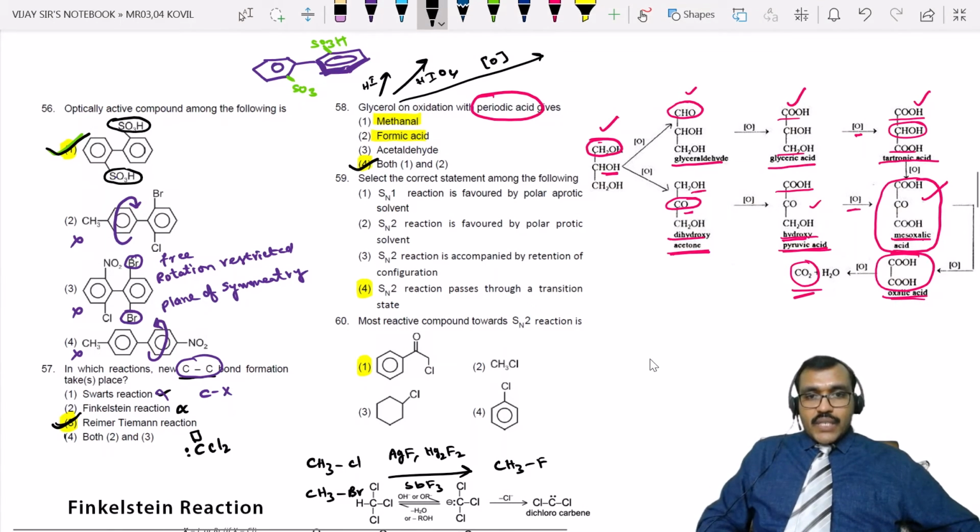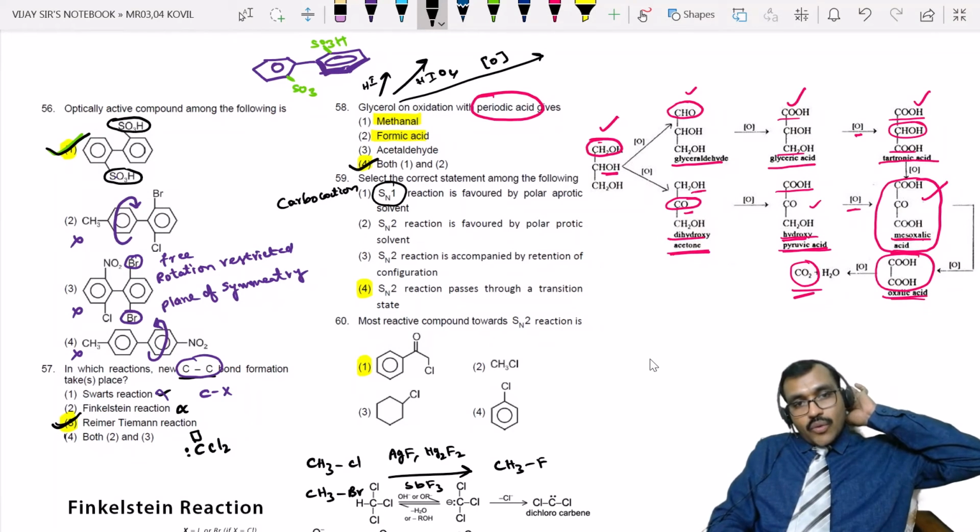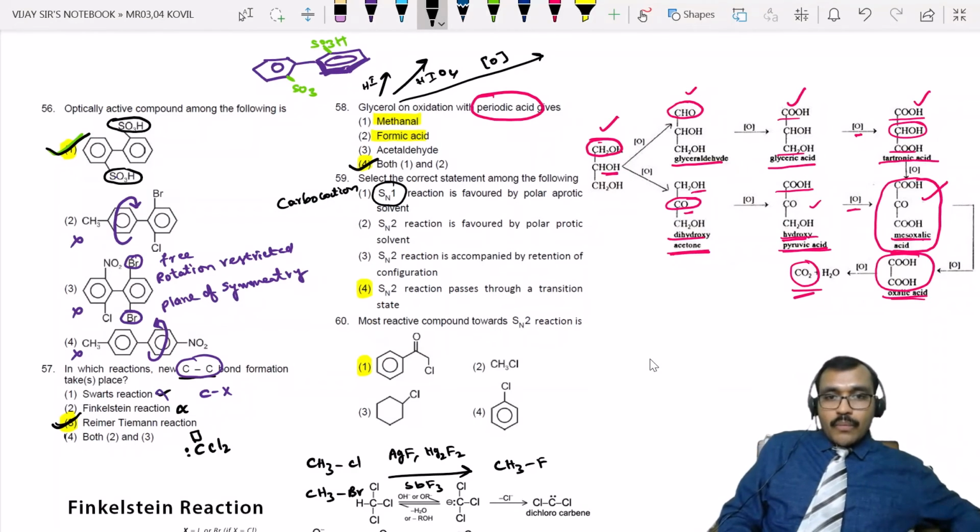SN1 reaction is favored by polar aprotic solvents. Right? Polar aprotic solvents will not favor it, because in an SN1 reaction, what is the intermediate? The carbocation is the intermediate. The more stable the carbocation, the more readily the SN1 reaction occurs. So formation of the carbocation is favored in protic solvents. So this statement is wrong.